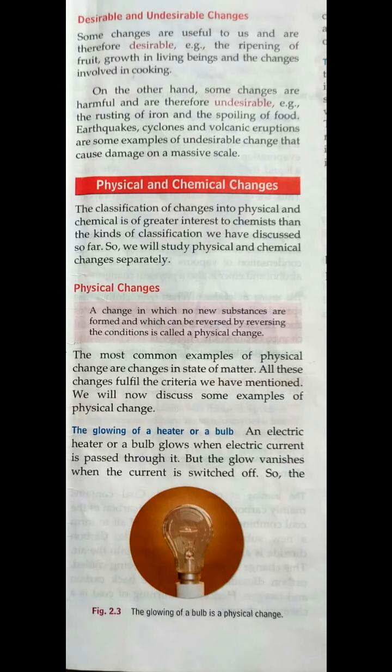Then next are desirable and undesirable changes. So students, the changes that are useful to us are known as desirable. For example, growth of plants, ripening of food, all are desirable changes. And the changes that are not favorable for us, that means that are harmful, are considered undesirable changes. For example, earthquakes, floods, spoiling of food, all are undesirable changes.